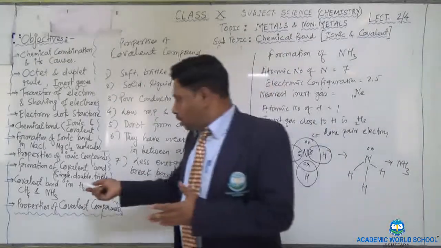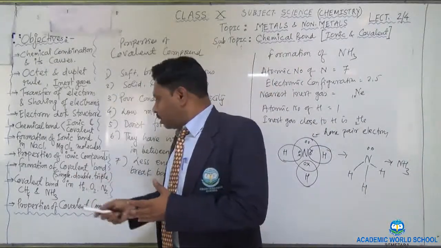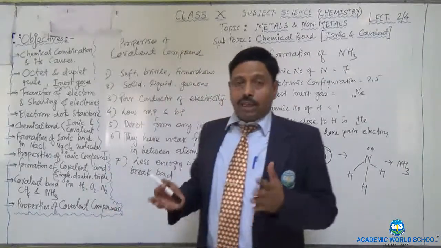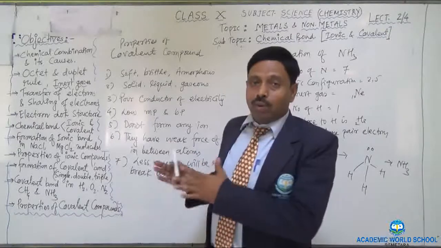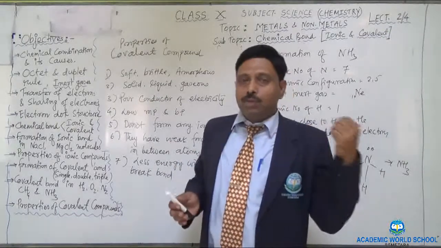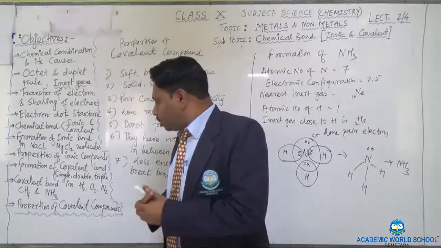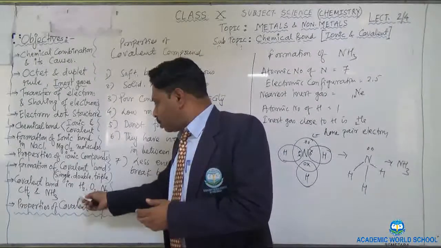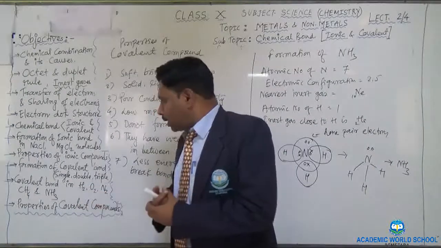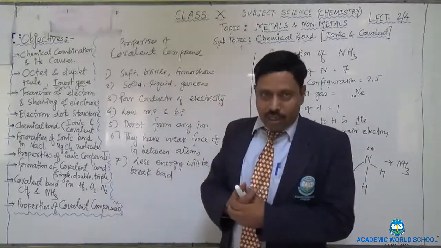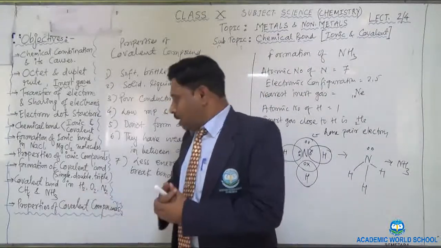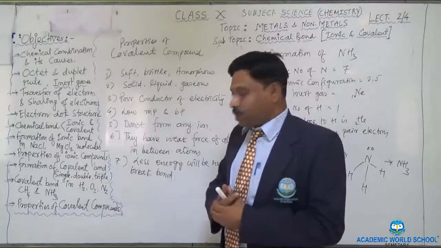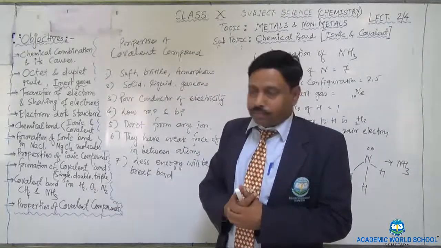Similarly, I also told you how the covalent bond is formed, and the types of the covalent bond. I explained the single, double and triple bond, giving examples and how the covalent bond is formed in these molecules. Then I told you about covalent bonds in hydrogen, oxygen, nitrogen molecules as well as methane and ammonia. I told you that in ammonia one lone pair of electrons exists. And at last I told you the properties of the covalent compound also.